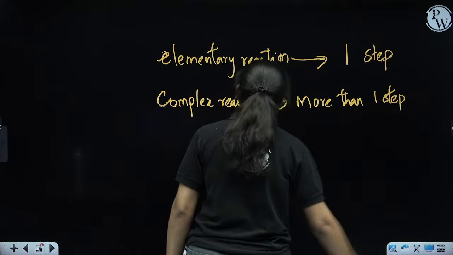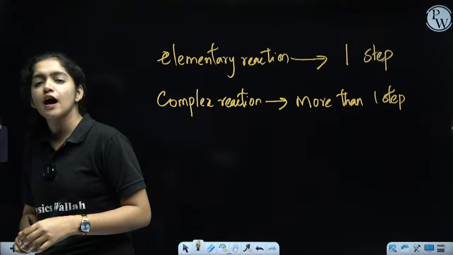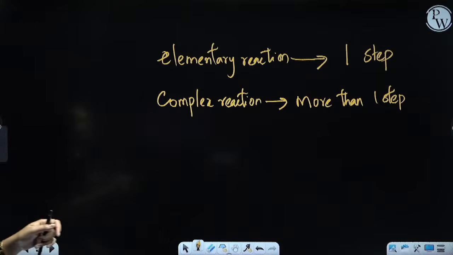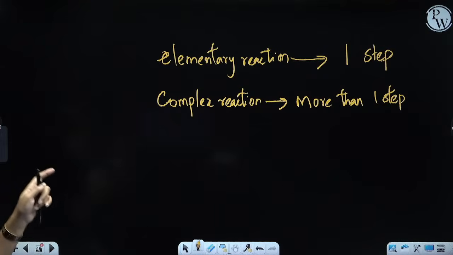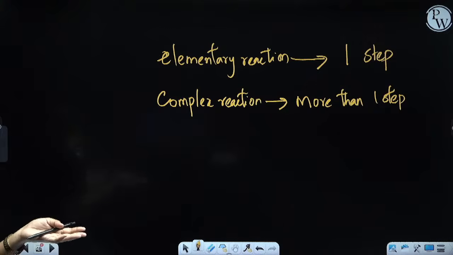So 2 types of reactions are there. One is elementary reaction, the other one is complex reaction. The elementary reaction means taking place in one step and the other one is complex reaction taking place in more than one step. Okay.